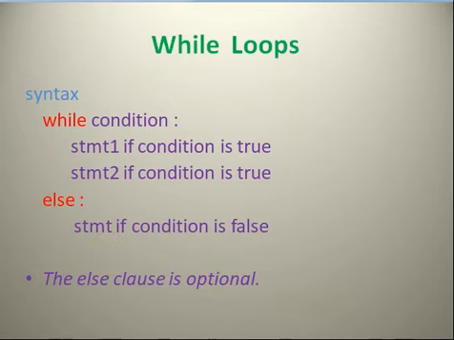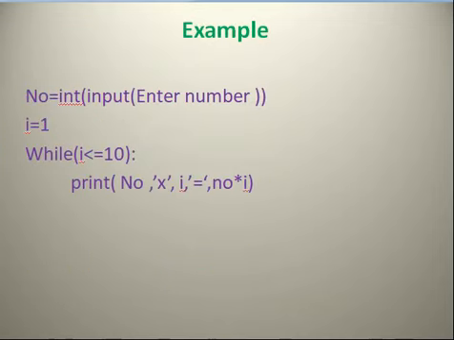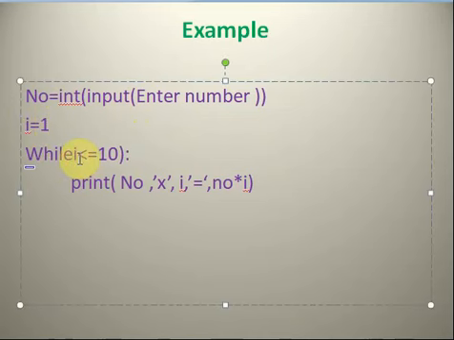Okay, see the example. This is the example of a simple while loop. Number equal to int input, enter number. Here the number from the user is accepted and stored in the variable no. I is the variable initialized to 1, while, here there is no need of brackets, so I remove them.